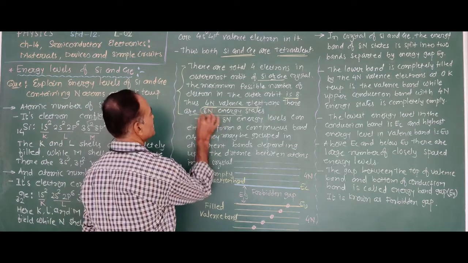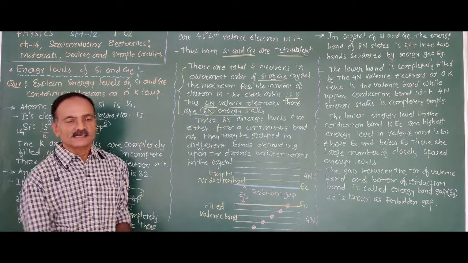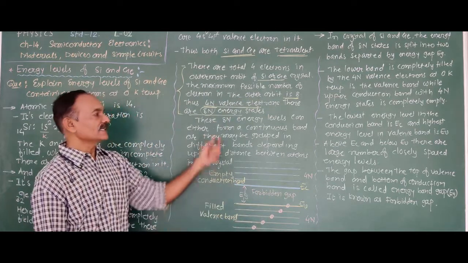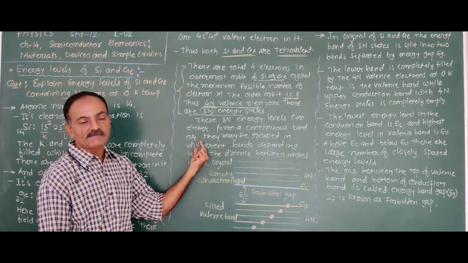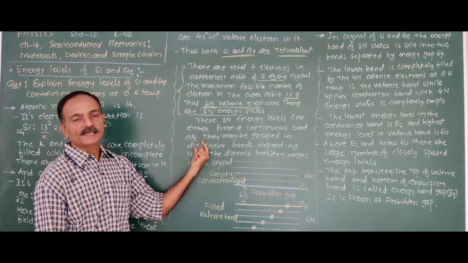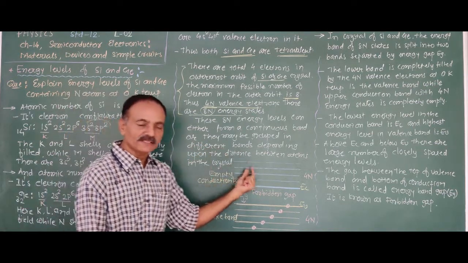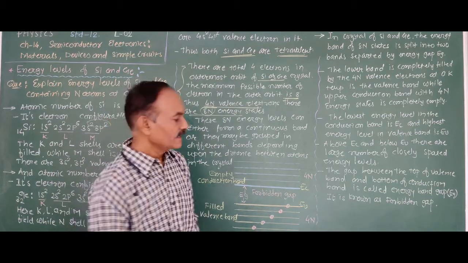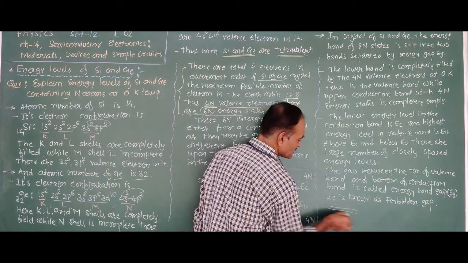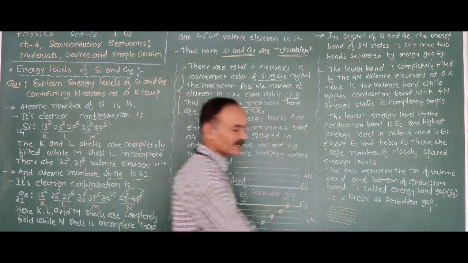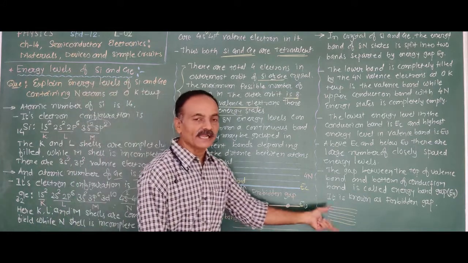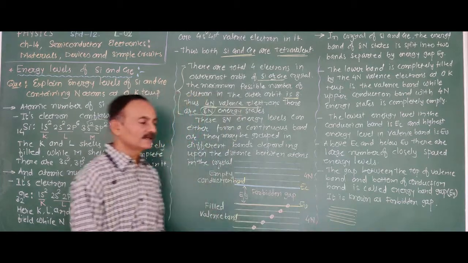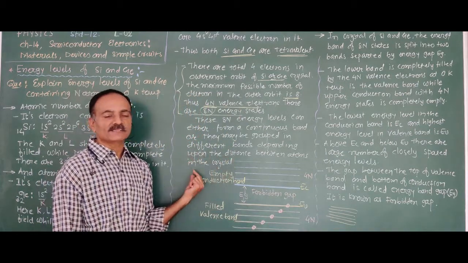These 8N energy levels or states either form a continuous band, or they are divided into particular groups according to the separation between the atoms in a given crystal. It is not necessary that these 8N energy levels are continuous. Sometimes they are continuous, or sometimes they are divided into different groups. It depends on the separation or the distance between the atoms in the crystal.